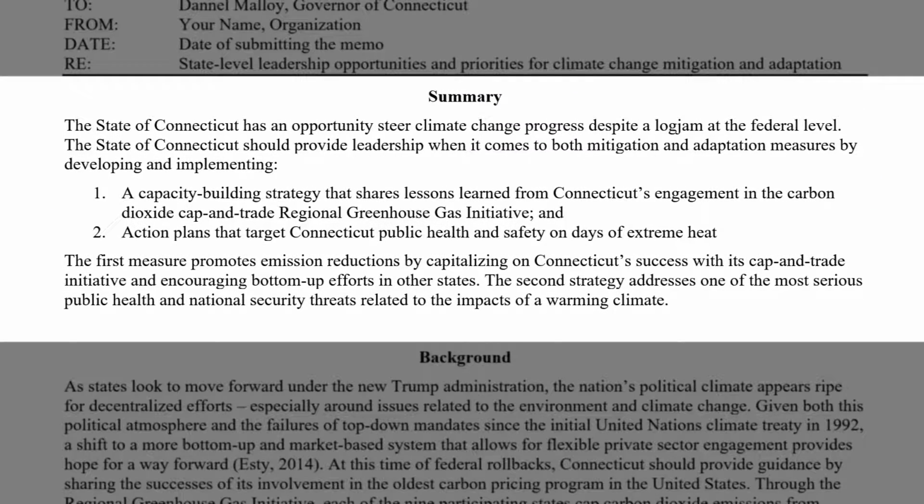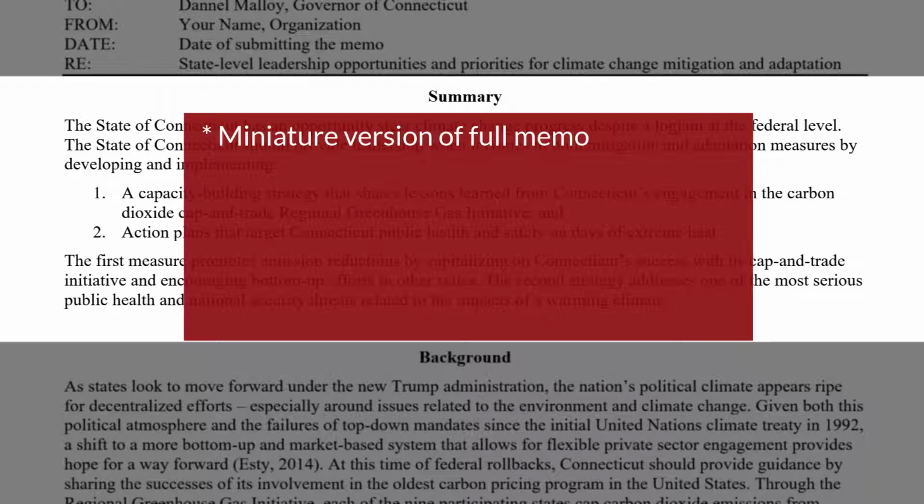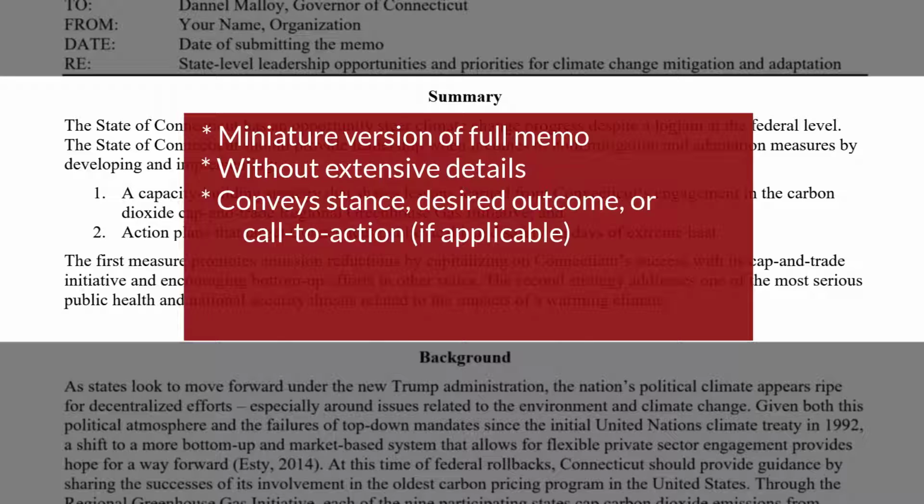Directly beneath the memo header comes the summary of the memo. Note that this section, like all of the others, is set off with a heading that is centered and bold-faced. The summary is a miniature version of the full memo, but without extensive details. The reader should know your stance on the issue or the desired outcome you want to achieve, or the call to action that is required after reading your summary.